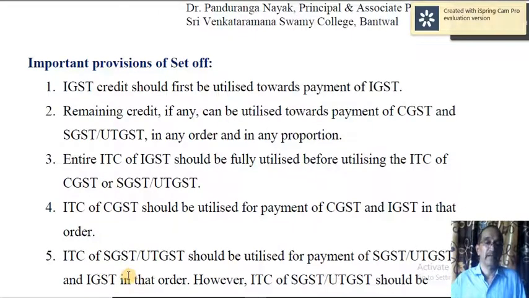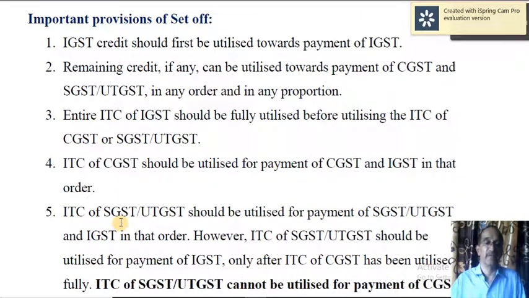Then next one, ITC of SGST or UTGST should be utilized for payment of SGST or UTGST, and if there is any surplus, that can be utilized towards IGST in that order. However, one important point you have to note, ITC of SGST or UTGST should be utilized for payment of IGST only after ITC of CGST has been utilized.